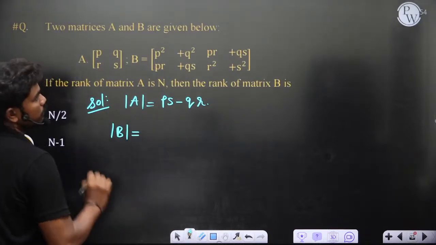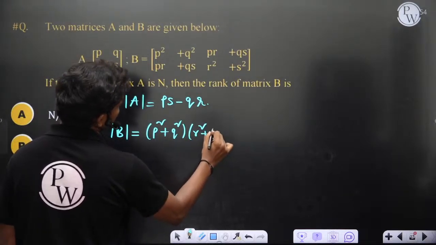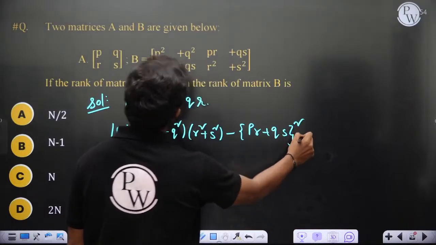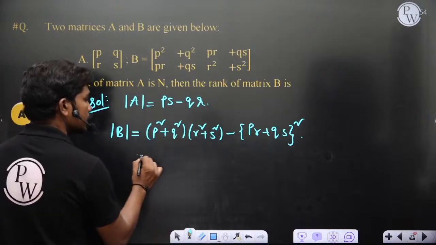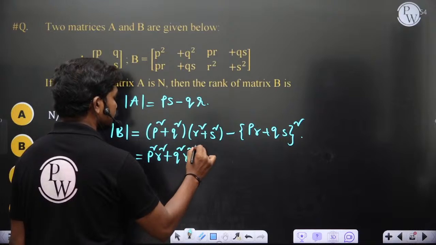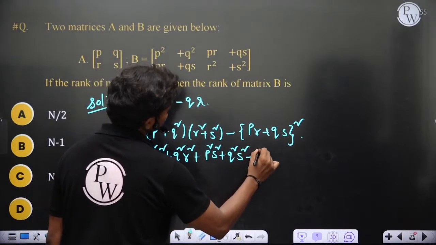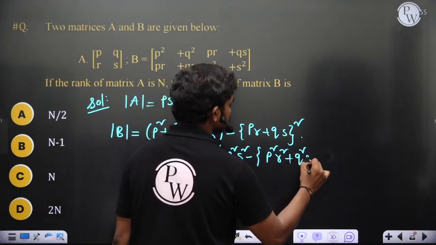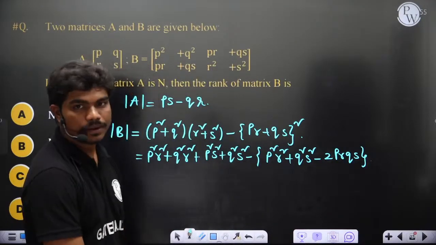Det B is equal to (P square plus Q square) into (R square plus S square) minus (PR plus QS) whole square. This is actually a symmetric matrix. If you expand this, let's see what you get. P square R square plus Q square R square plus P square S square plus Q square S square, minus P square R square plus Q square S square plus 2PRQS. This is what you would have got.